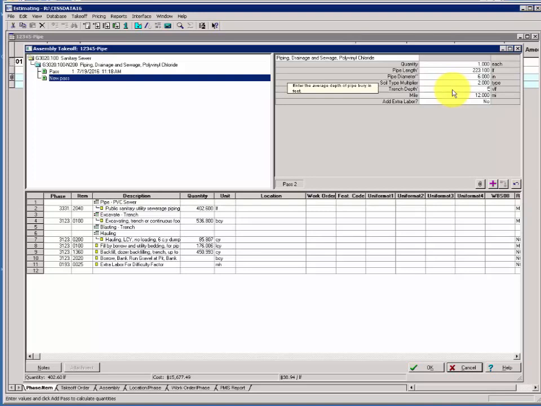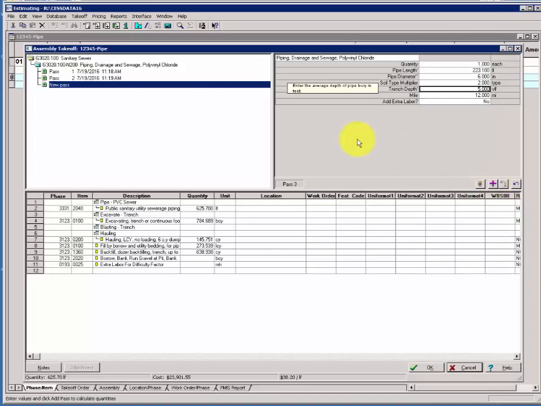Type a 5 here. Trench depth. And click the Add Pass button. Purple plus sign. Notice that now pass 2 is logged here as a date and time. CESS is ready to do the next pass. The variable pane is set up to do pass number 3. Keep the assembly open, pause the recording, and perform activity 1. Activity 2. Add pass notes. Upper left pane. Click on pass number 1.